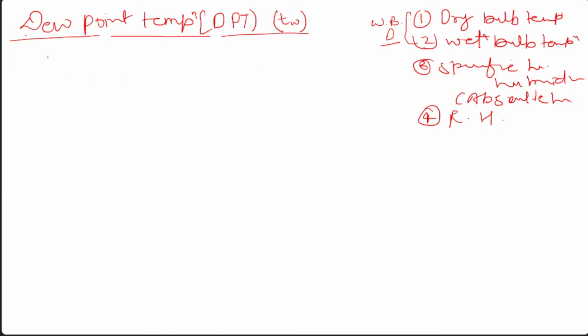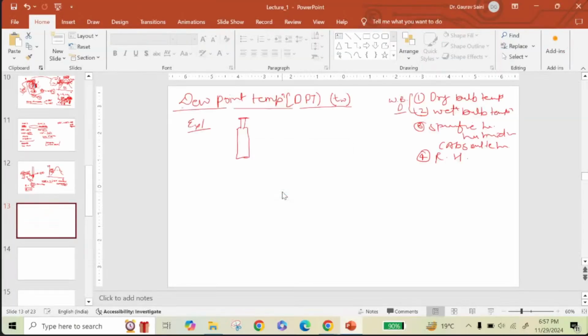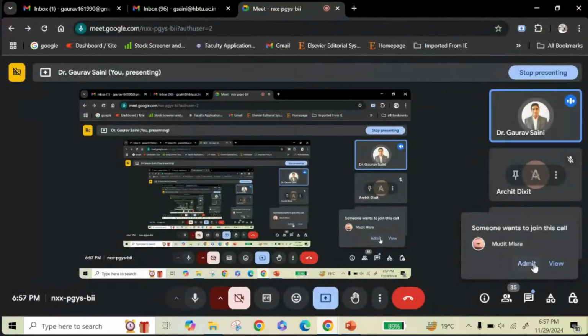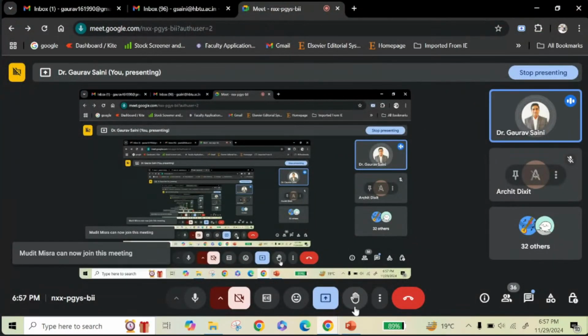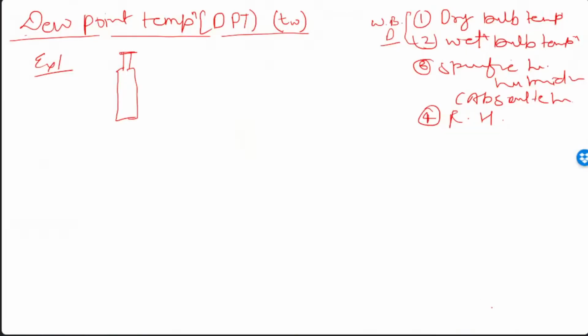Suppose let's take an example. This is maybe your water bottle. You have just put this water bottle in your refrigerator, in the normal case. So in that case, what will happen is after some time, this water will be cold. You will feel the colder water.